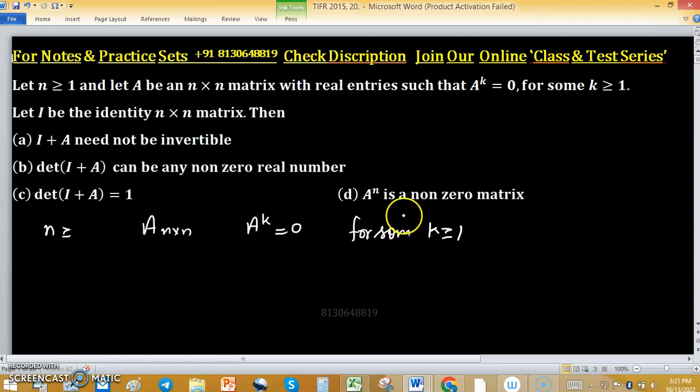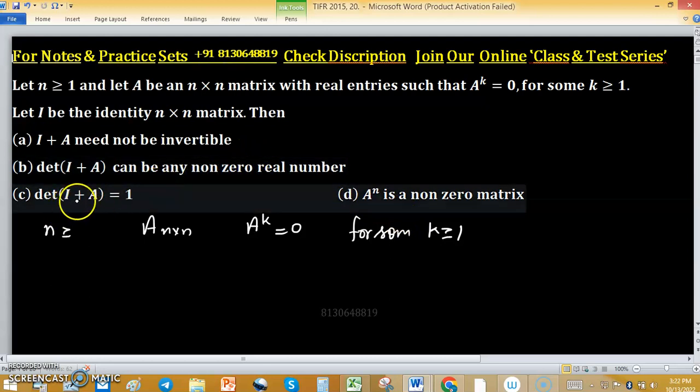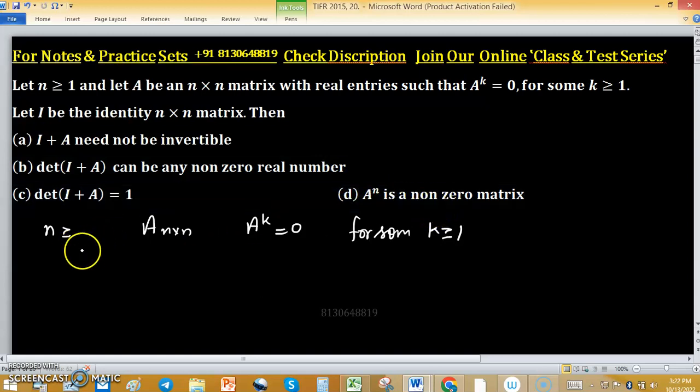I + A need not be invertible. Determinant of I + A can be any non-zero real number. Determinant of I + A equals 1. And A^n is a non-zero matrix. As A^k = 0, this is true for k ≥ 1.